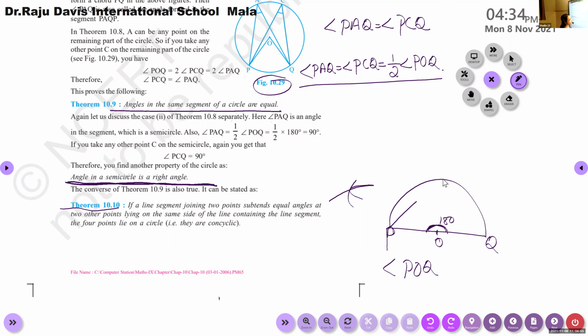And angle subtended at any other point, what about this angle PAQ? If this is 180, PAQ will be 90. So all the angles on a semicircle are 90 degree, angle A and angle C, all these are 90 degree. Okay, clear? Yes, ma'am.